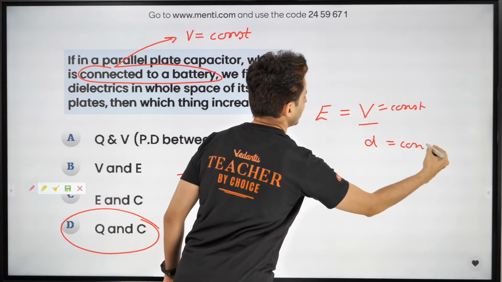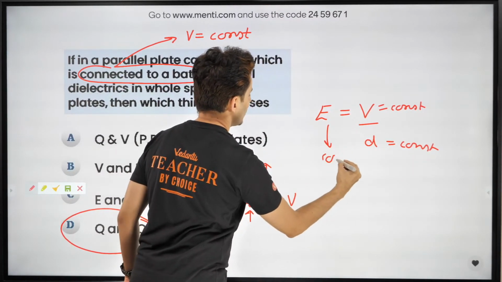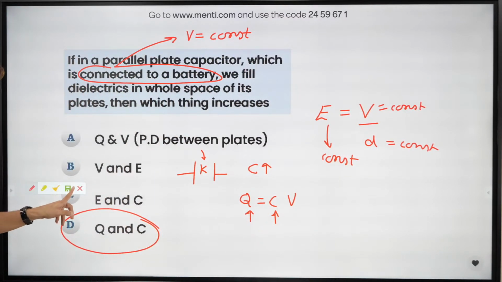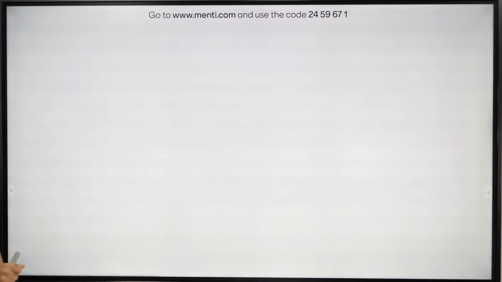Even this is constant. So naturally E is also constant. So E will not change. That's the answer. Okay, cool. Let's get going to the next question.